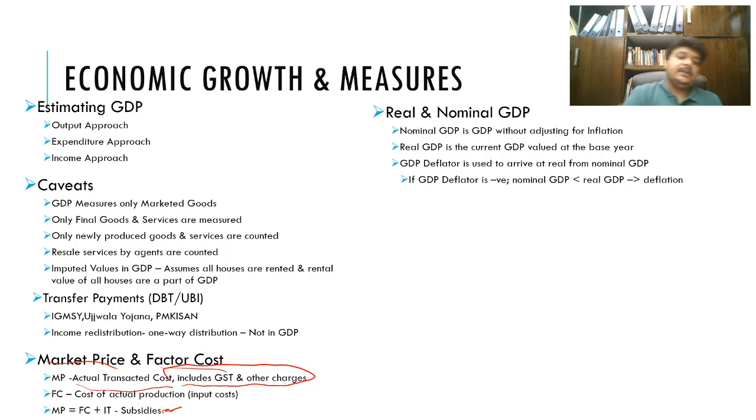For example, the market price of a good is around 10 rupees. Let us assume one apple is at 10 rupees. You have put in fertilizers and labor, all of it costs about 5 rupees per apple, and the government is giving 2 rupees subsidy per apple.